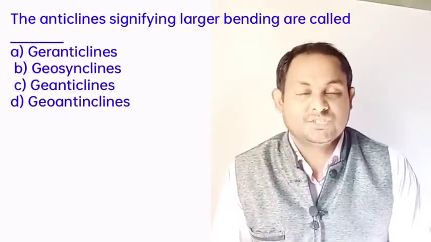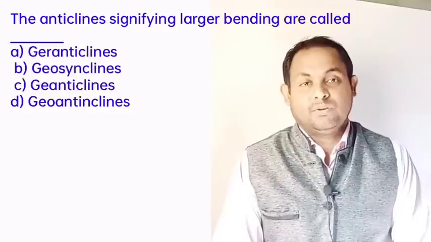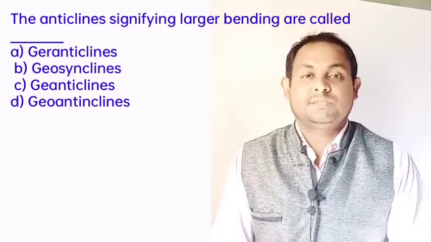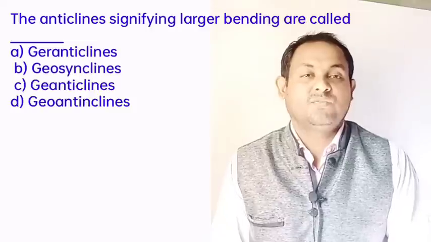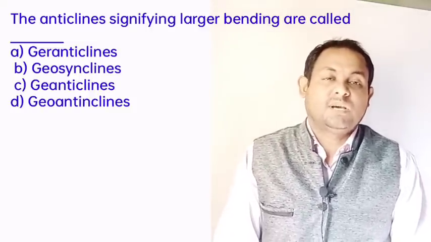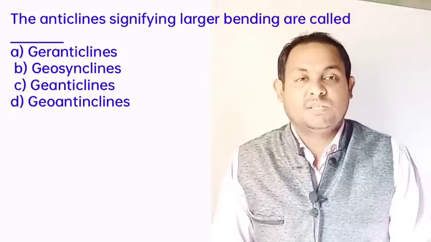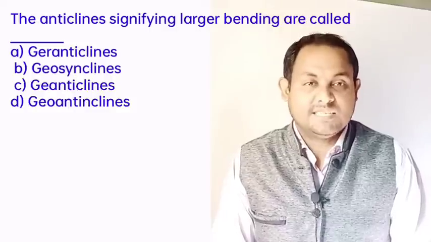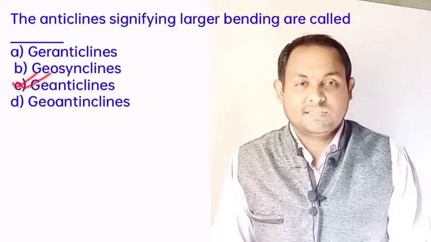The anticlines signifying a large bending and uplifting of strata on a subcontinental scale are expressed by the term geanticlines. So option C, geanticlines, is the correct answer.